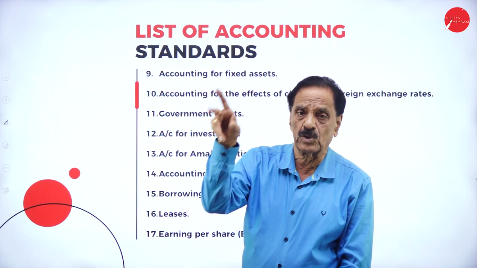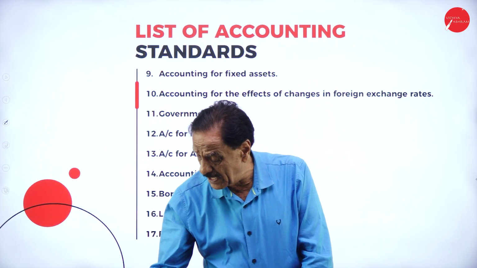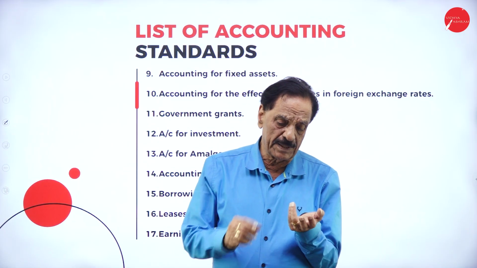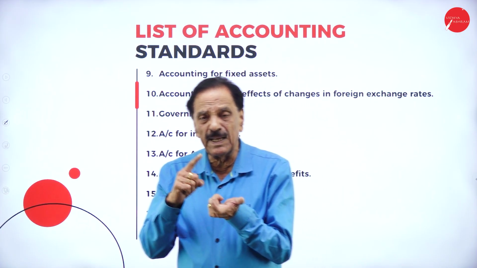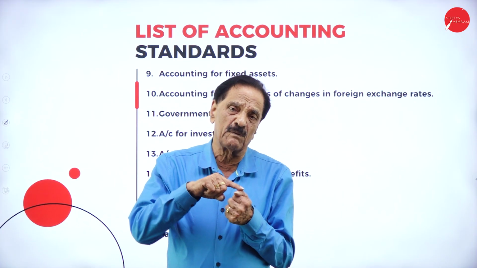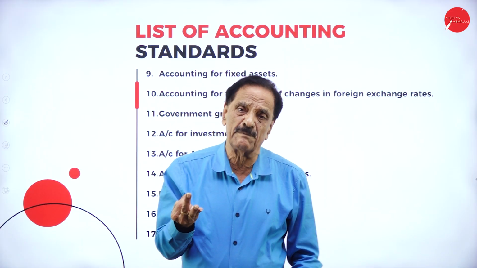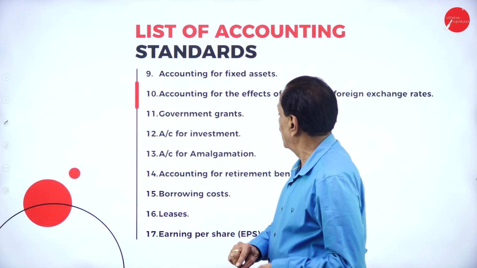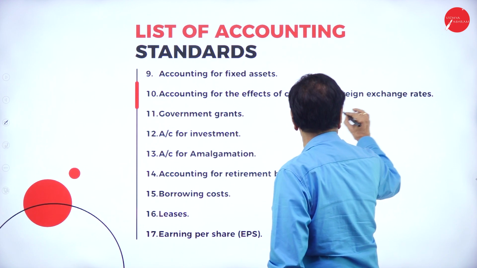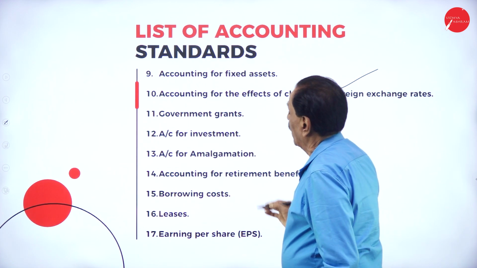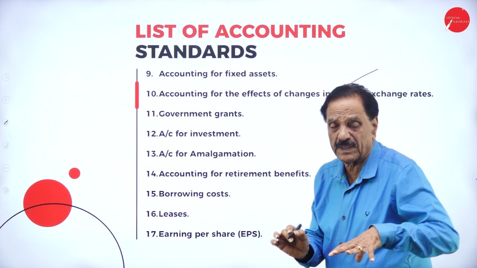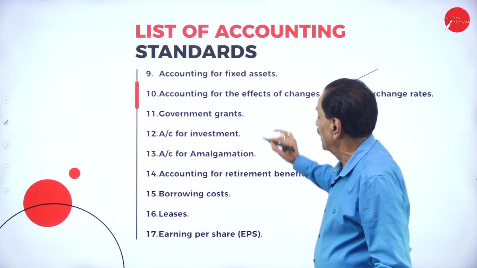In fixed assets, there are 2: tangible asset and intangible asset. Tangible assets are land, building, machinery, furniture, motor car. Intangible assets are goodwill, trademark, and patents. Then accounting of effect of changes in foreign exchange rate. How our accounting will affect the foreign exchange rate.